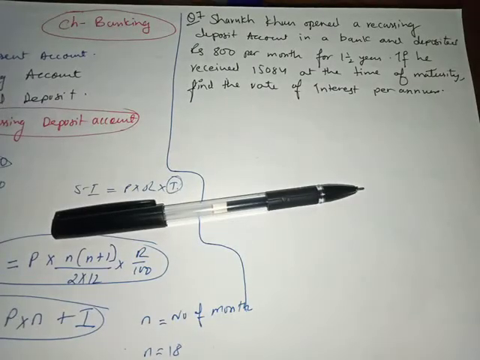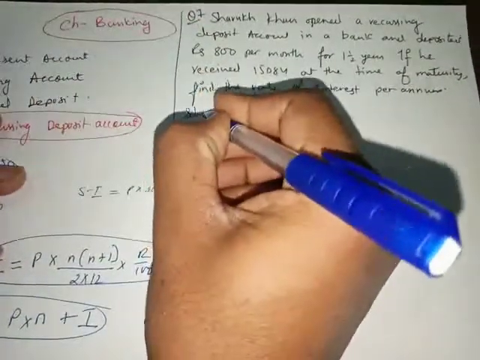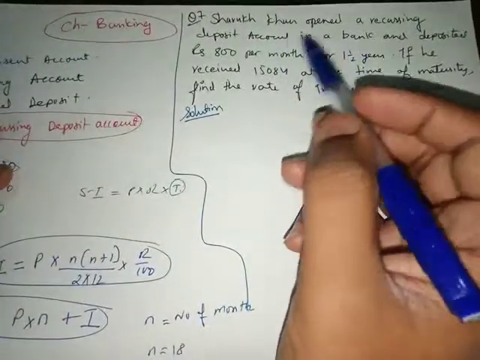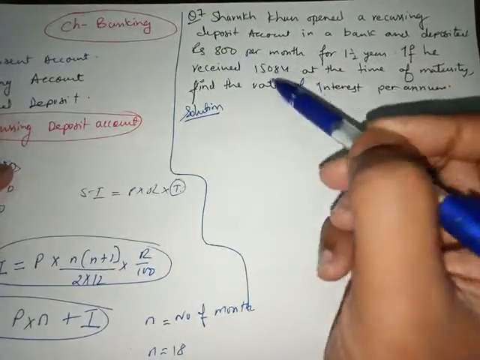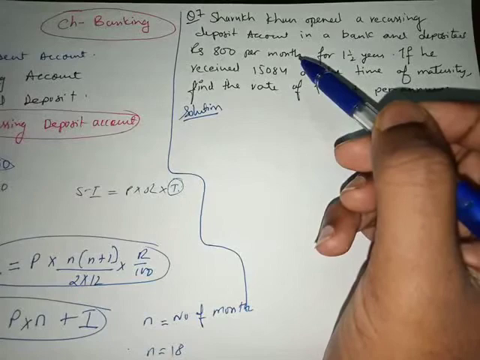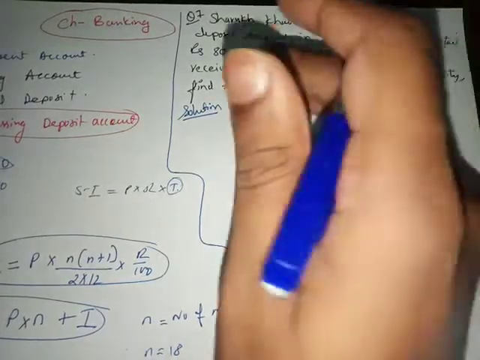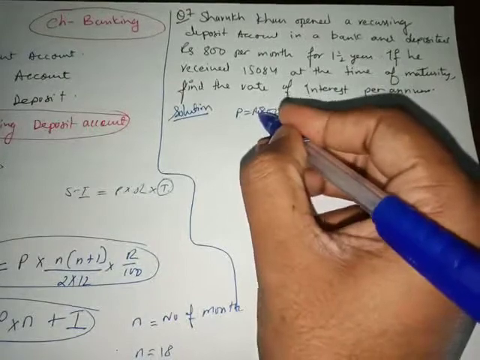Let's have a look at question number 7 from exercise 2. Solution. Shahrukh Khan opened a recurring deposit account in a bank and deposited rupees 800 per month. So how much did he deposit? 800 per month. So every month he was depositing 800. So I came to know one thing, that principal is rupees 800.